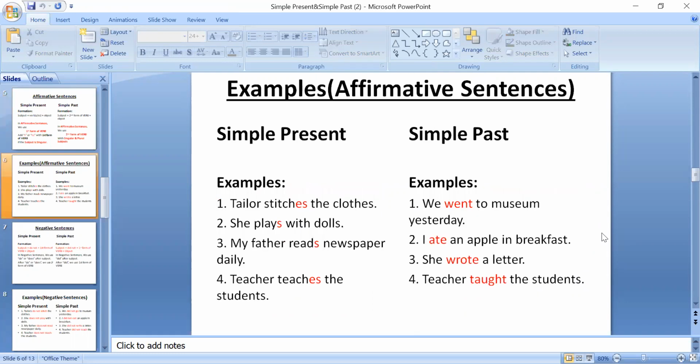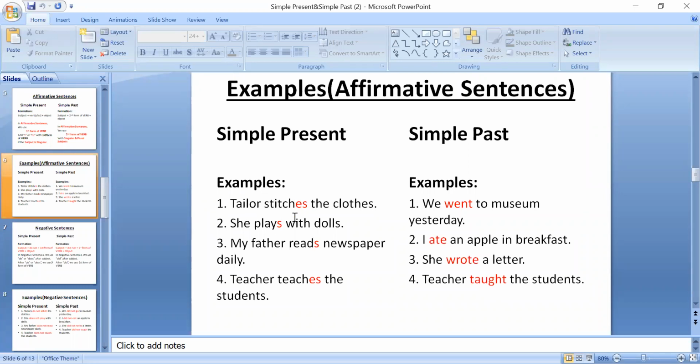Okay, look at the examples. Tailor stitches the cloth. Verb is stitch. We have added es with it. Okay. क्यों ऐड किया es? Because the verb is singular. Tailor is singular. Tailor जो वो singular है, एक है tailor. Okay. So that's why we have added es with form of verb.